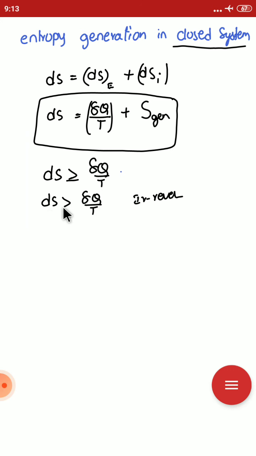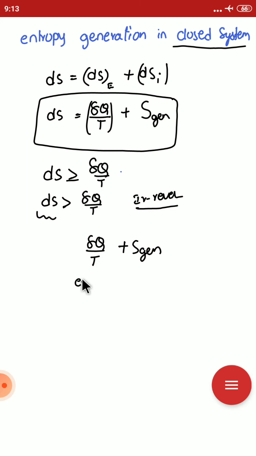Whenever the entropy change is more than the entropy transfer, additional entropy is forming while the irreversible process is occurring. That additional entropy we call entropy production or entropy generation. We name it S generation, along with the entropy transfer.